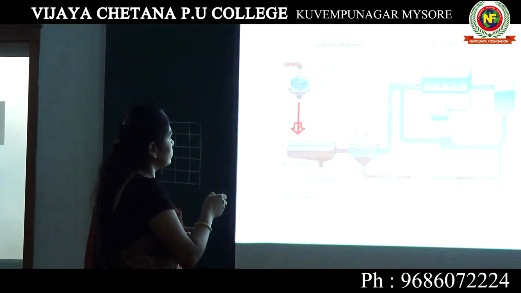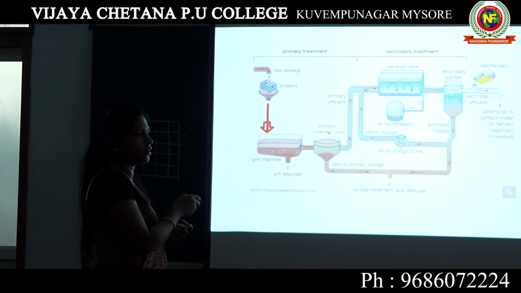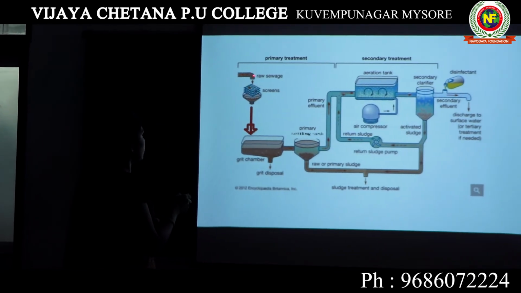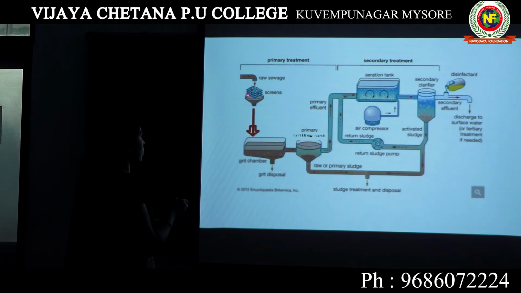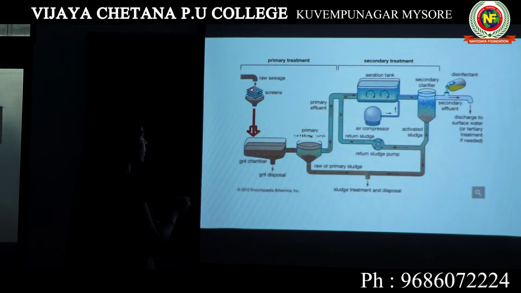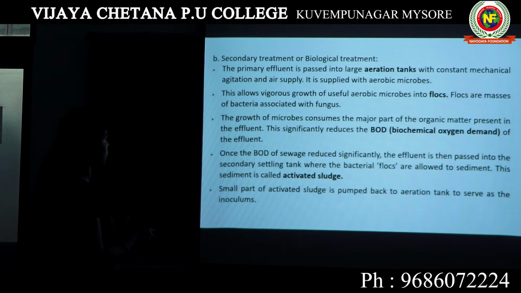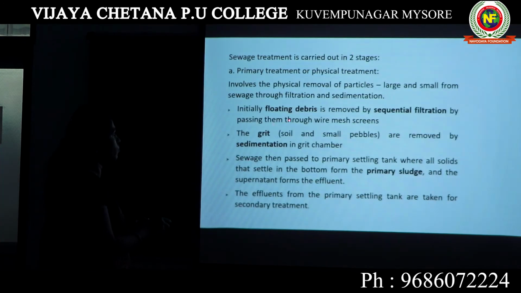So when the sewage passes through this filter, I will not use the word water, I will use the word sewage. All the physical debris, plastics, papers, tins, iron pieces or any cloths that are there will be stuck here. It will be filtered here. Then the rest passes through the wire mesh screens. Because they screen all the larger debris, it is known as wire mesh screens.